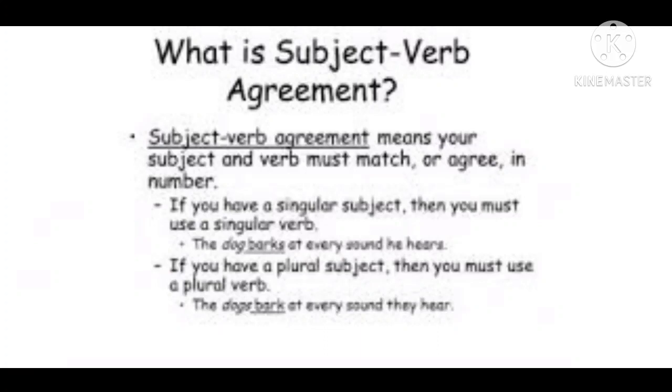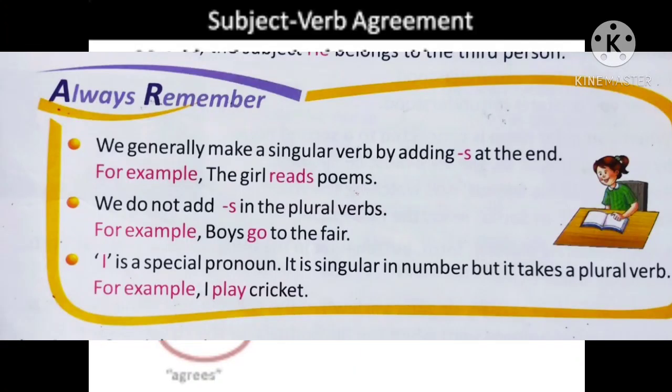For example, let us see an example. The dog barks at every sound he hears. The dog is singular, so we have used the singular verb barks. The dogs bark at every sound they hear. Dogs is plural, that's why we have used the verb in plural form. So students, it is clear that a verb takes the same number as its subject.